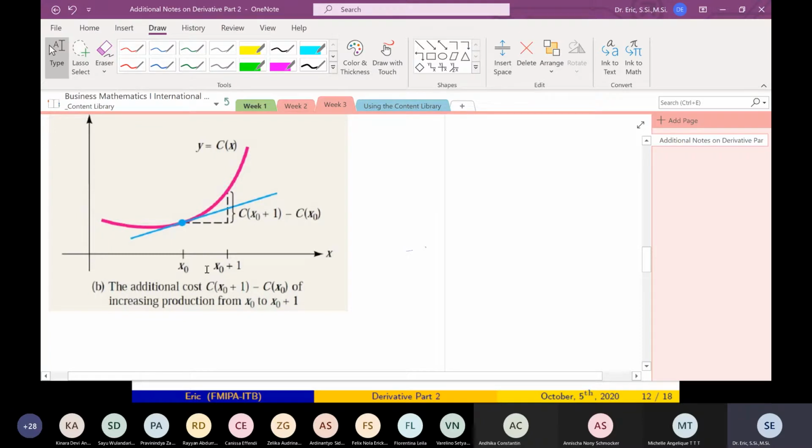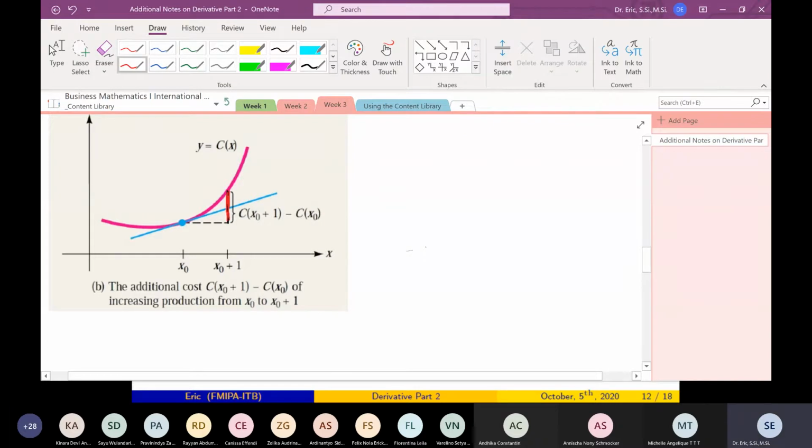If x0 is 5, this is 6, so the additional cost is C6 minus C5, for increasing production from 5 units to 6 units.